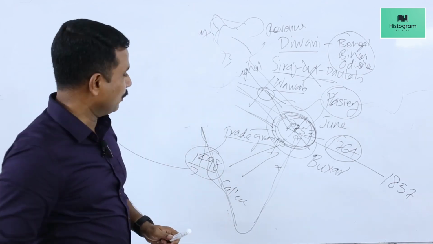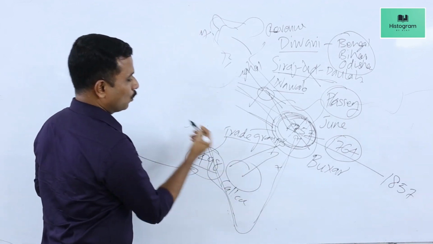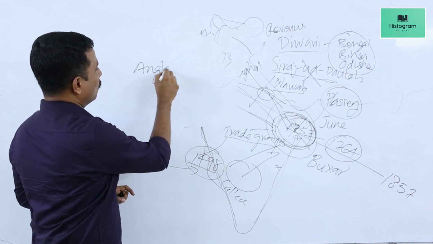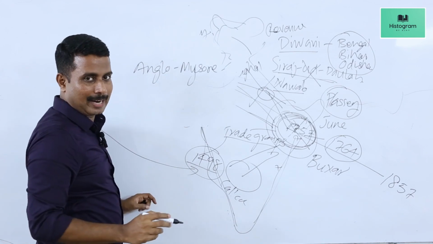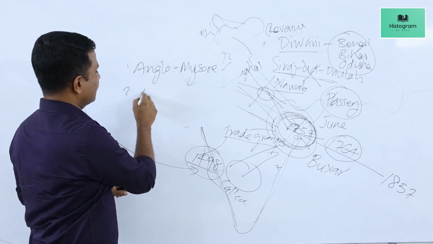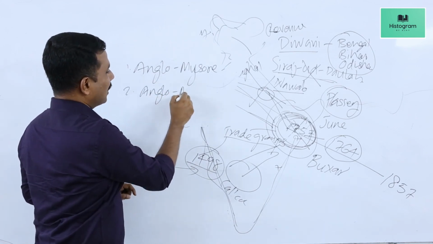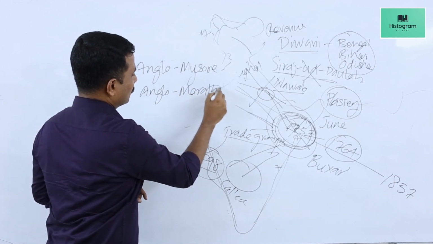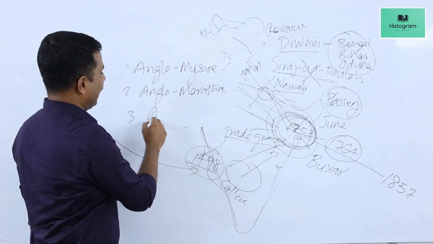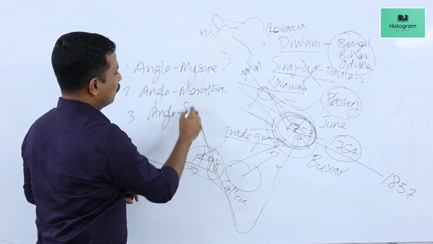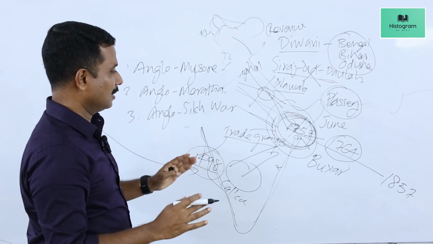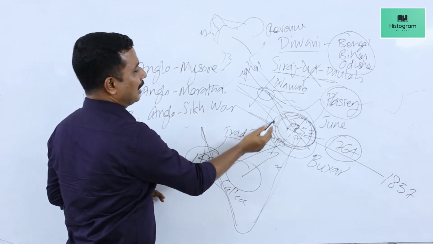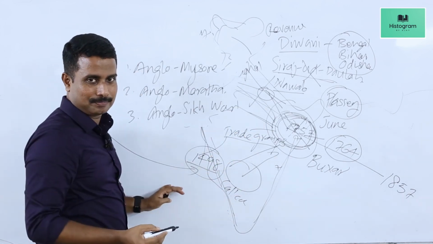For example, they fought against Mysore rulers. This is known as the Anglo-Mysore Wars. Okay, second, the Anglo-Maratha War. Third, the Anglo-Sikh War. Through such wars, they extended their political control to different parts of India.